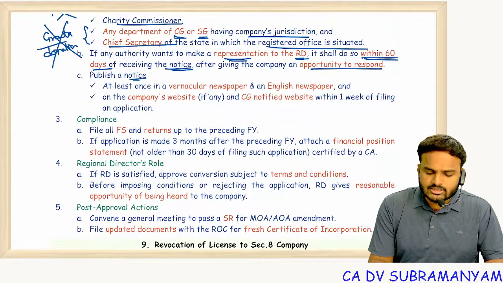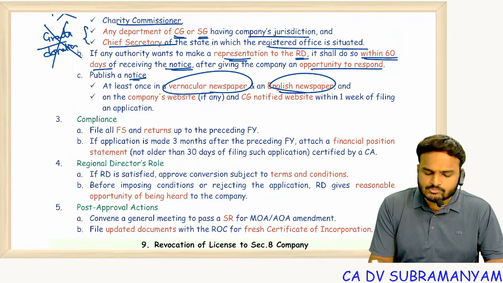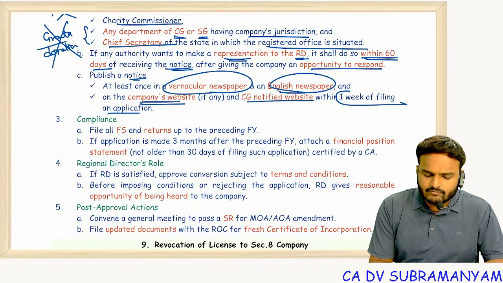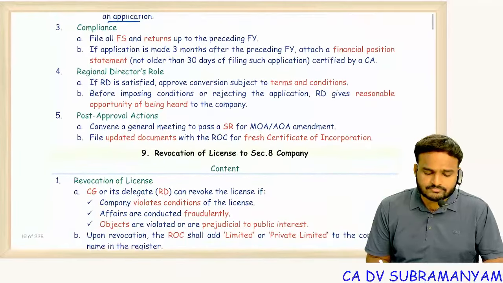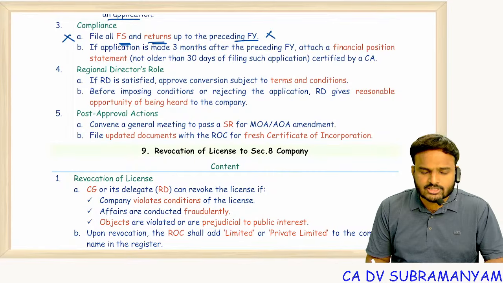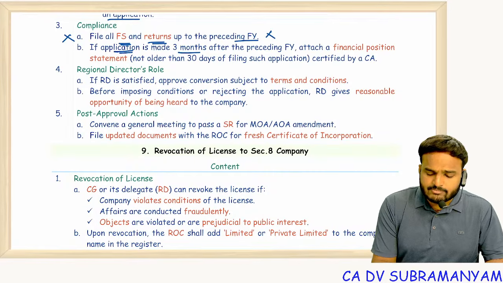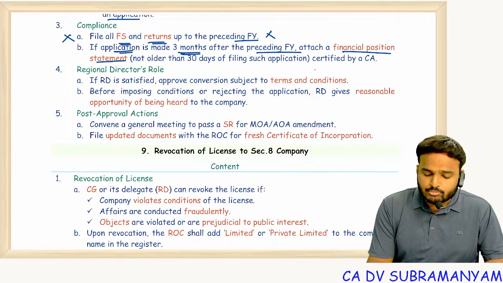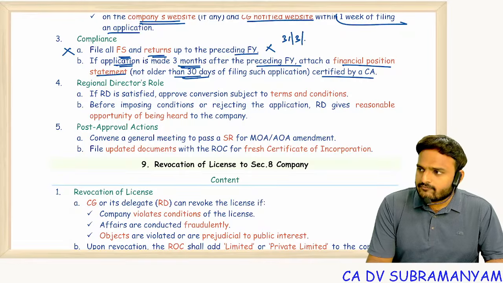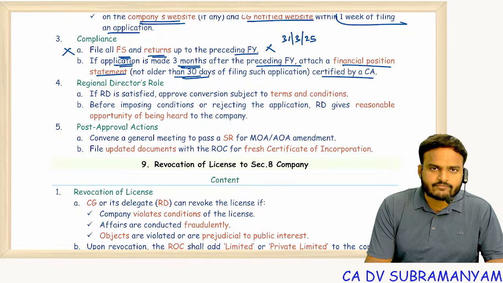Publish a notice in 2 newspapers, a vernacular newspaper and an English newspaper. Also place it on the company's website and the CG notified website within 1 week of filing an application. Compliance: file all financial statements and returns up to the preceding financial year, or else your application will be rejected. So if the application is made 3 months after the preceding financial year, attach a financial position statement which should not be older than 30 days, certified by a CA. You know, the meaning of this point is the recent closure of financial year is 31st March 2025.